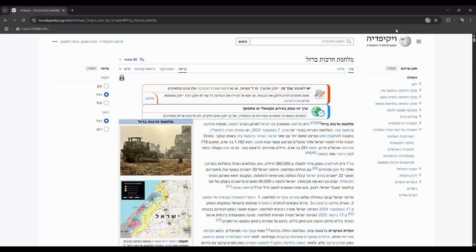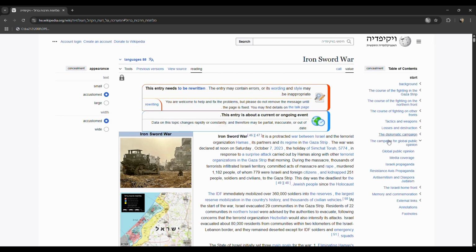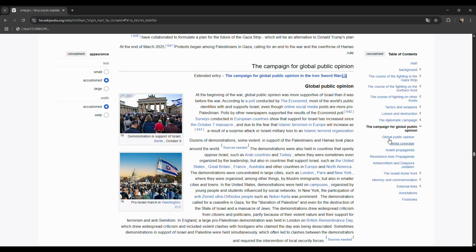Iranian Revolutionary Guard Corps. So I remembered a year ago coming across the Hebrew Wikipedia page for the war in Gaza, and specifically a section titled The Campaign for Global Public Opinion. And then I wondered about the reliability of the very article I was reading. And then I thought about how would I compare Wikipedia articles for this event in languages I don't speak.